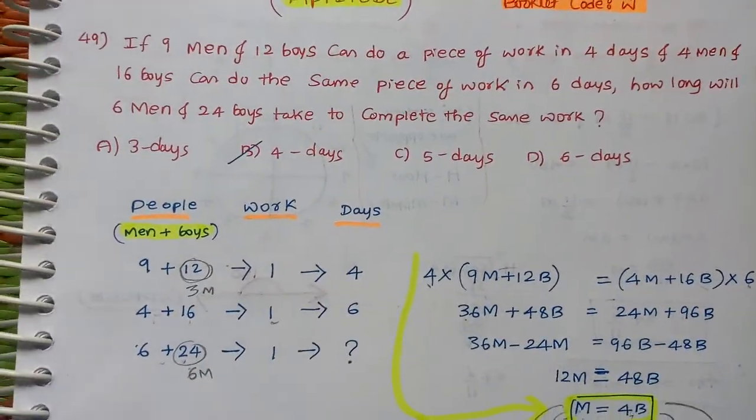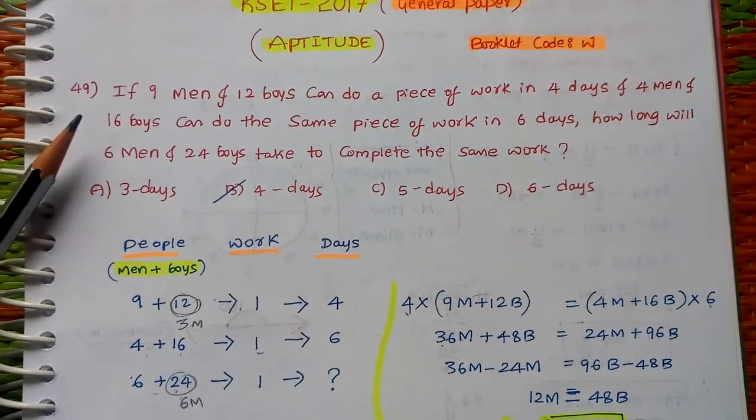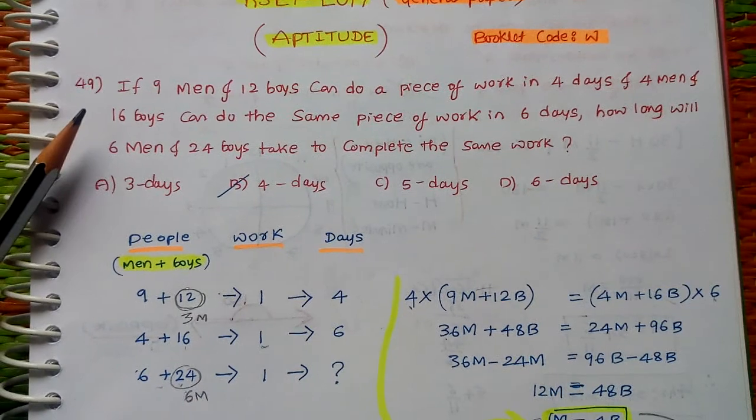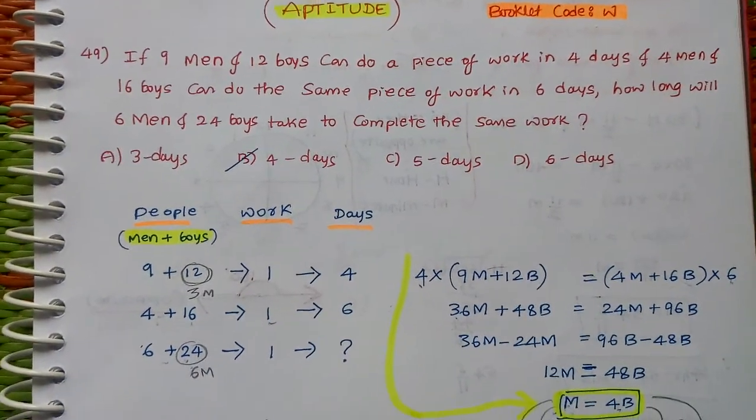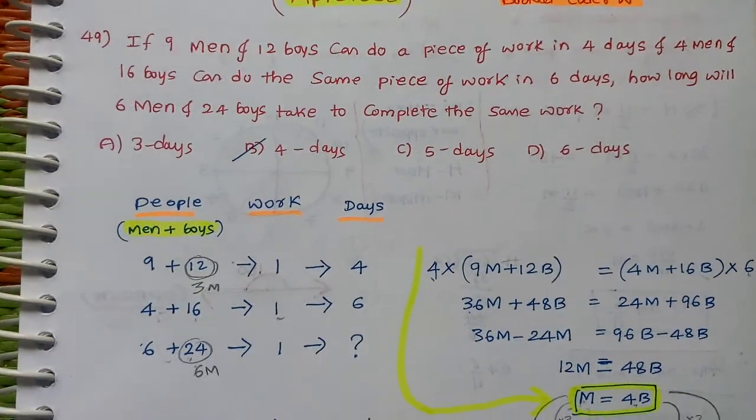In that first question, we are discussing: if 9 men and 12 boys can do a piece of work in 4 days, and 4 men and 16 boys can do the same piece of work in 6 days, how long will 6 men and 24 boys take to complete that piece of work?